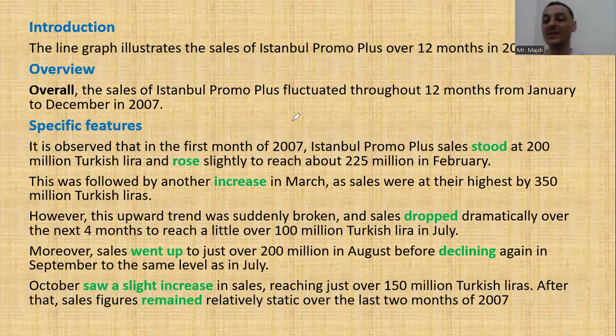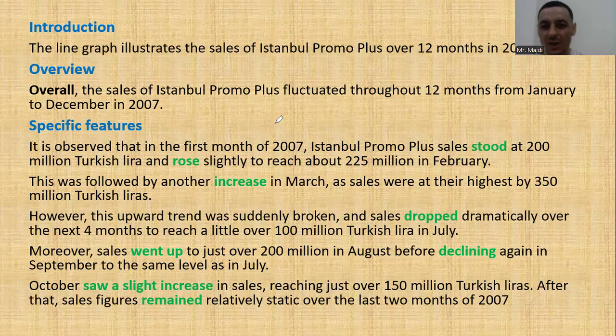Istanbul Promo Plus sales, the subject, stood, the action, up, down, or fluctuated, at 200 million Turkish lira. You see, the number, the subject, the action, the number, and when? The first month. These are the main 4 components that you have to include when doing writing task 1.